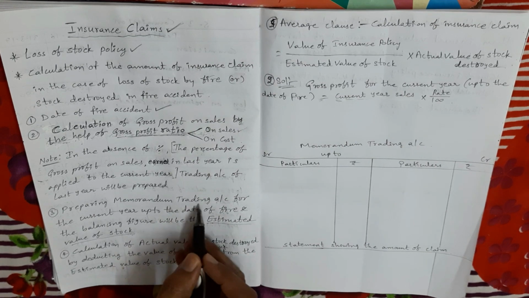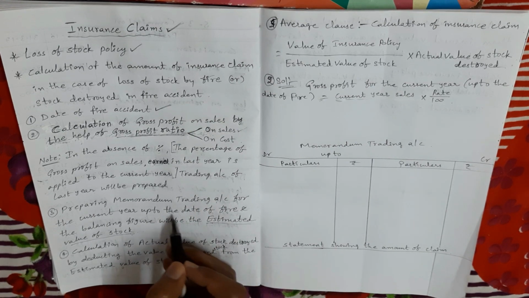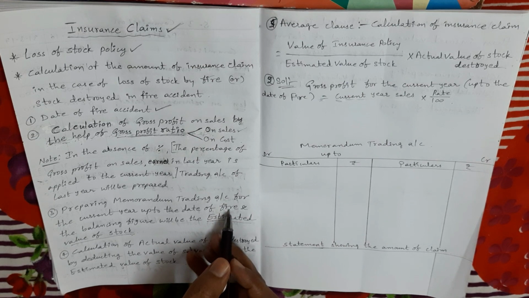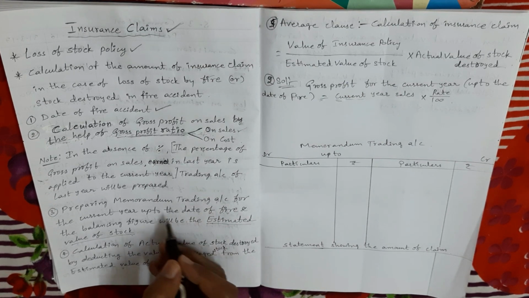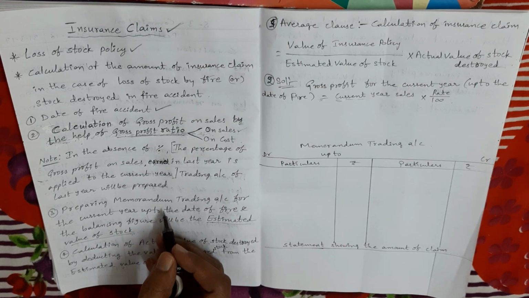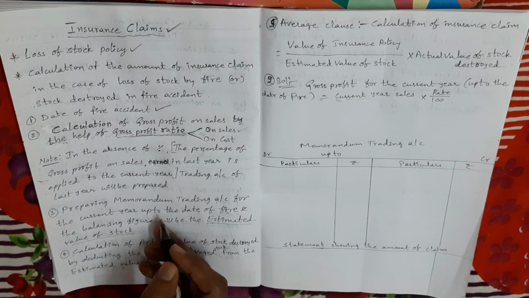So in the memorandum trading account, up to the date of fire, we take purchases, sales, and gross profit along with last year closing stock. That last year closing stock is the present year opening stock now.